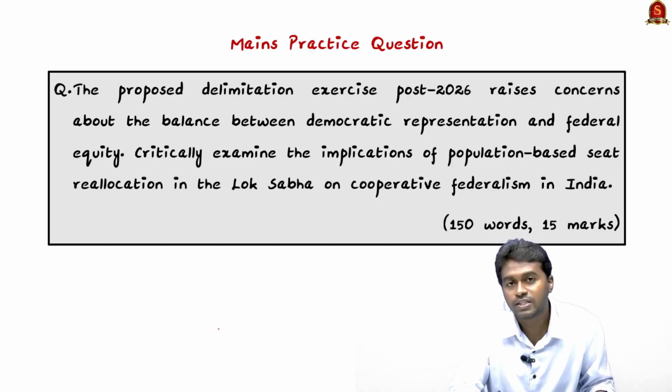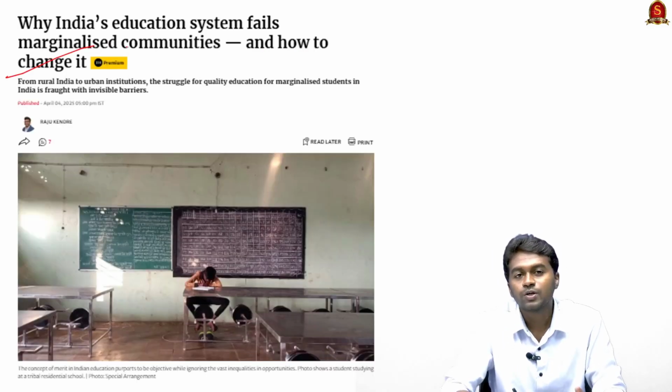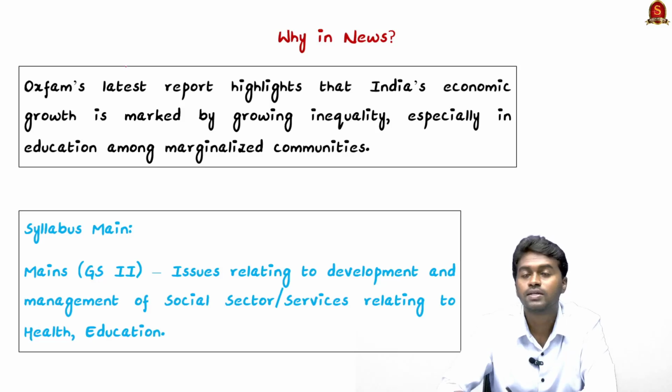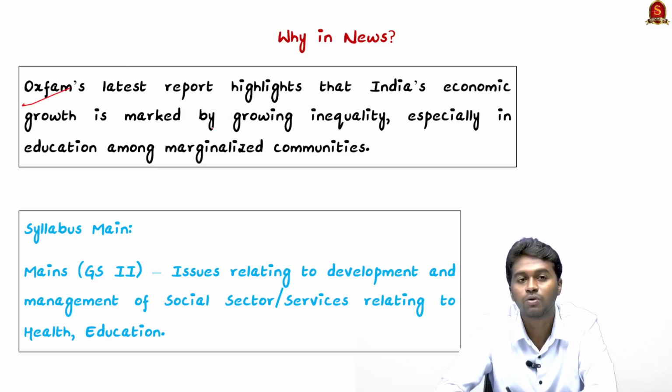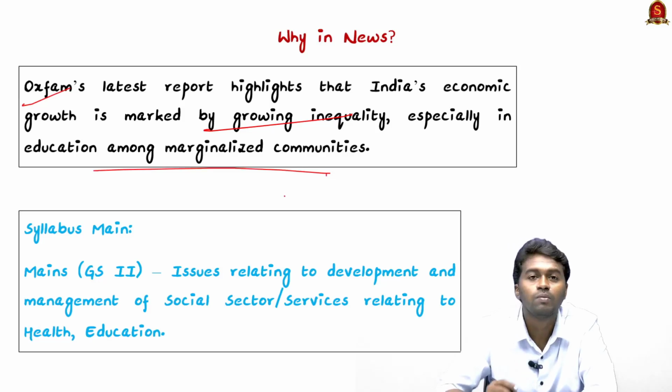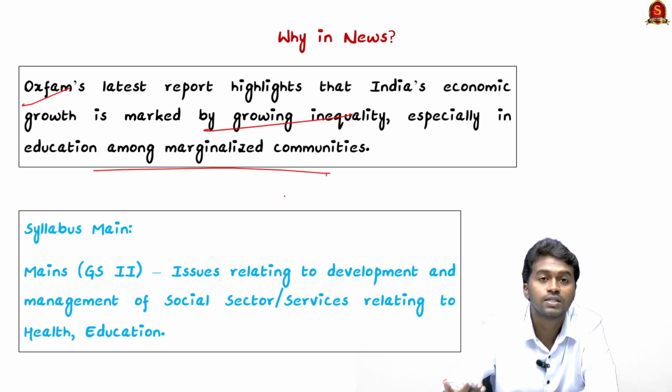Now it's time to move to the next article: Why India's education system fails marginalized communities and how to change it. The article is taken from The Hindu. Why are we discussing this today? Recently, an Oxfam report highlighted that India's economic growth is marked by growing inequality, especially in education among marginalized communities. In this background, we will see the educational status of marginalized communities in India, the challenges they face in education, and the way forward.